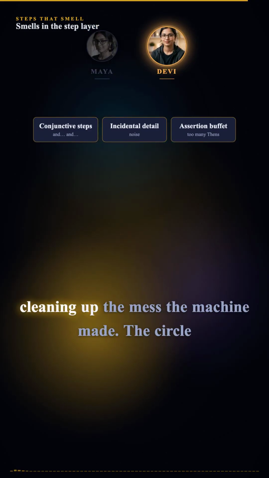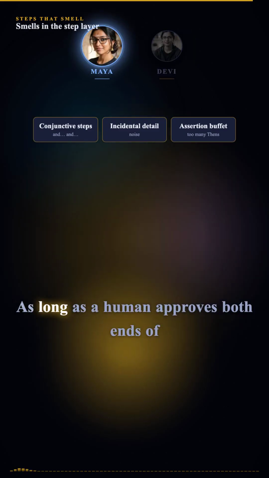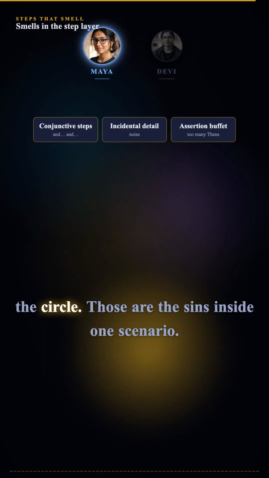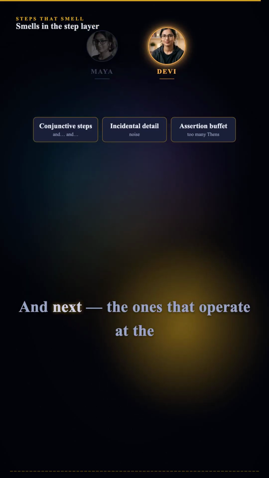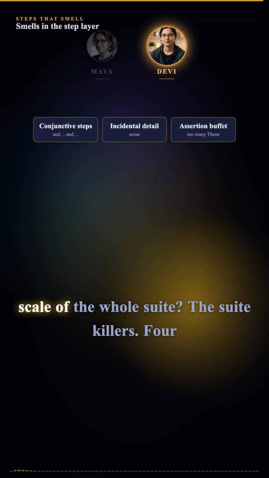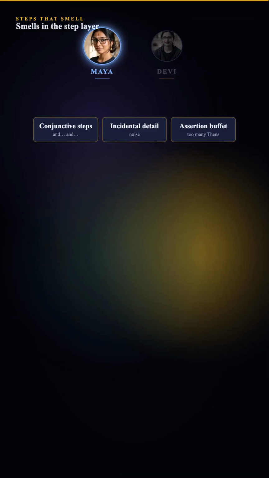The machine cleaning up the mess the machine made. The circle of life. As long as a human approves both ends of the circle. Those are the sins inside one scenario. And next, the ones that operate at the scale of the whole suite? The suite killers. 4 of them.